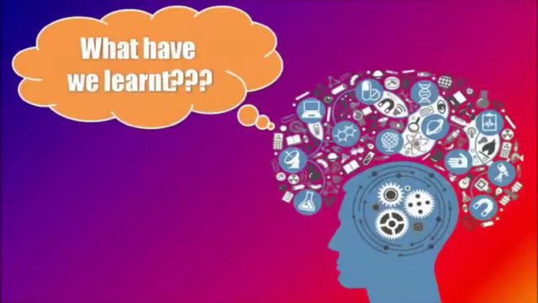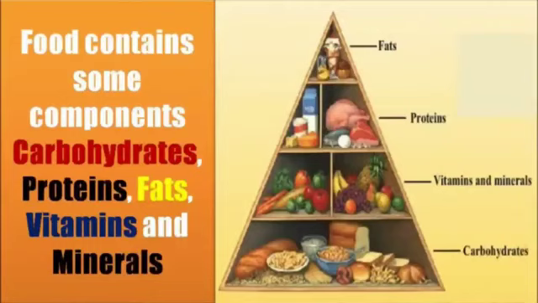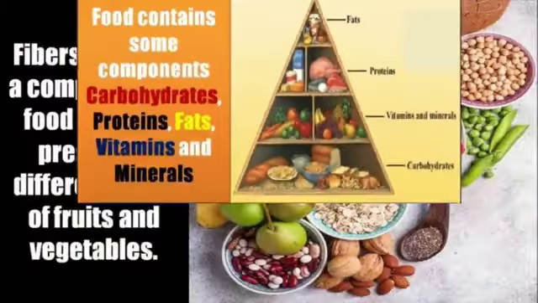Come on, children, let's recapitulate the lesson. What have we learned in this lesson? We have learned about different food components including carbohydrates, proteins, fats, vitamins and minerals.